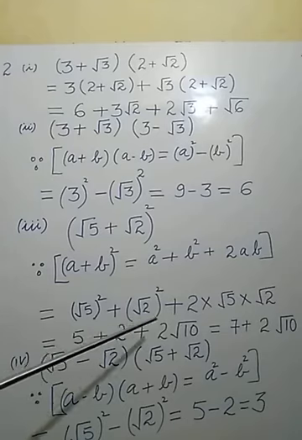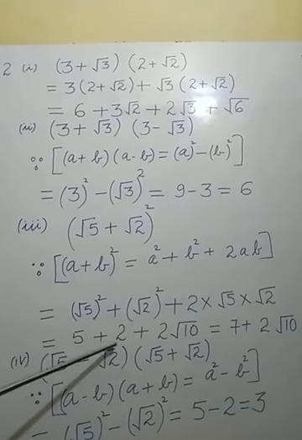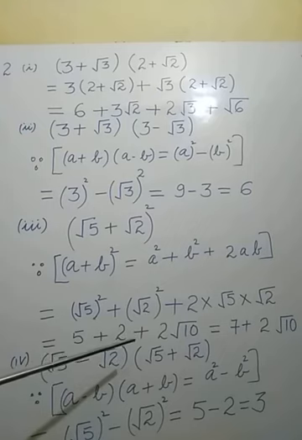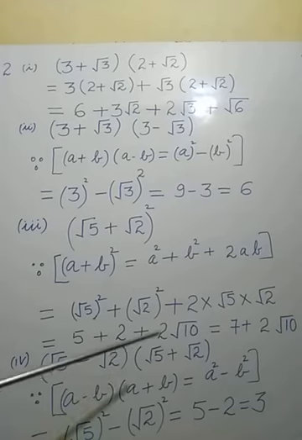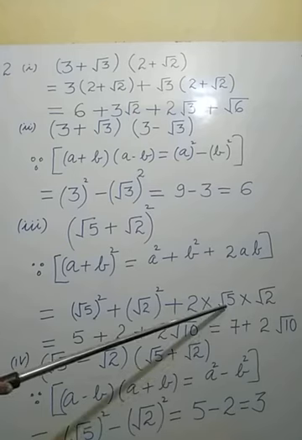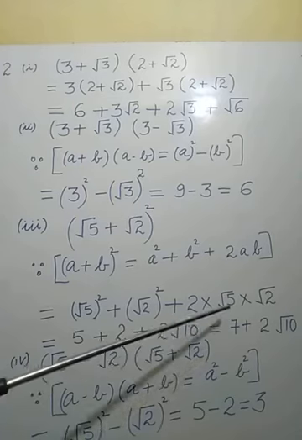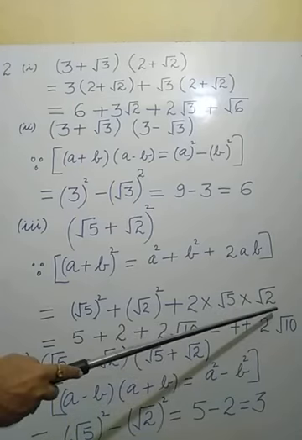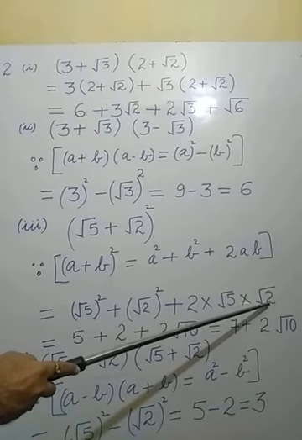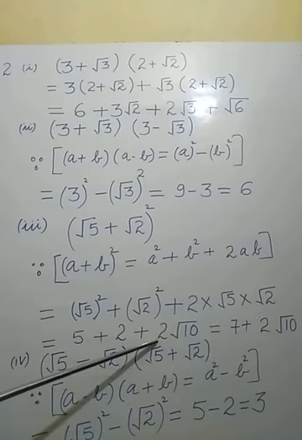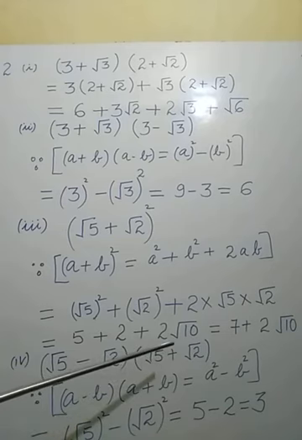Now see, under root 2 whole square will be equal to 2. Under root a whole square will be equal to a. Under root m whole square will be equal to m. The same property is applied here. Now multiply the first term by the second term. Under root 5 multiplied by under root 2 will be under root 10. And 2 is outside the square root, so we note down 2 into under root 10.